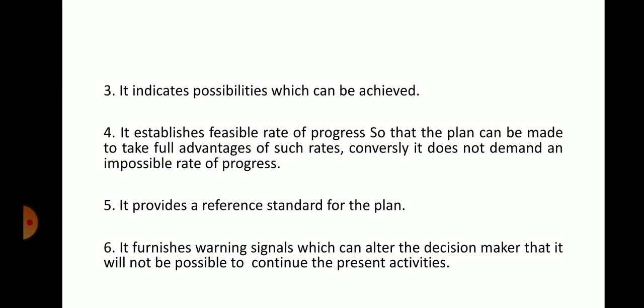Sixth one: it furnishes warning signals which can alert the decision maker that it will not be possible to continue the present activities. For example, imagine in a machine shop you are machining a particular forged component.